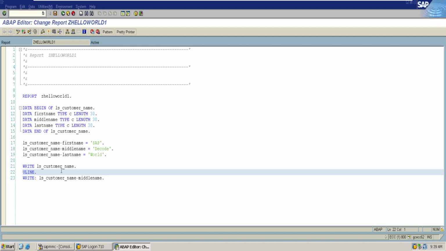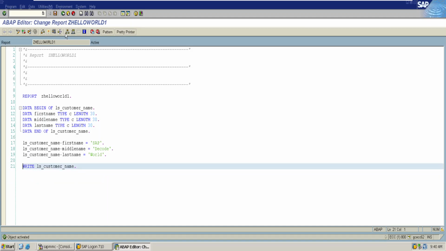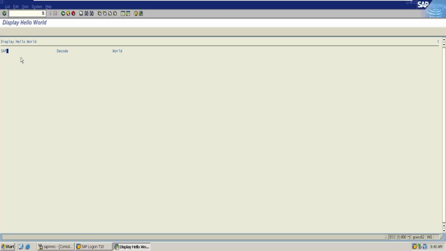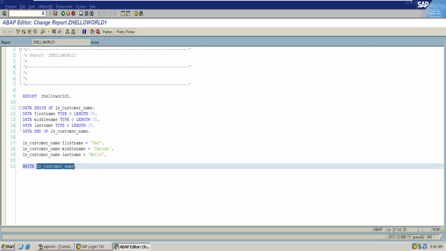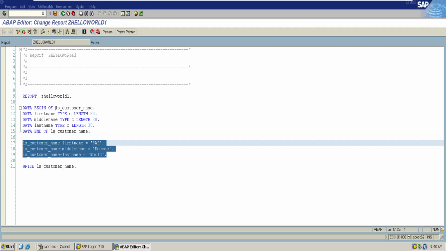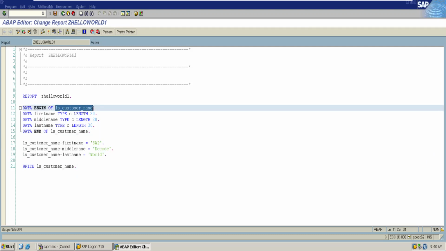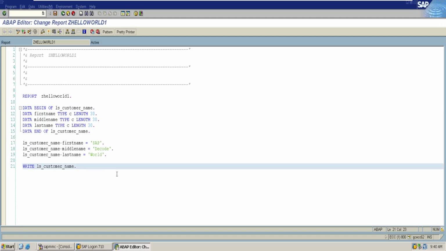To avoid confusion, let us go step by step. We are writing SAP decode word. So how does this customer have all the values? Because we are accessing the entire structure. If I am accessing a particular attribute, then the system would write only that particular attribute.